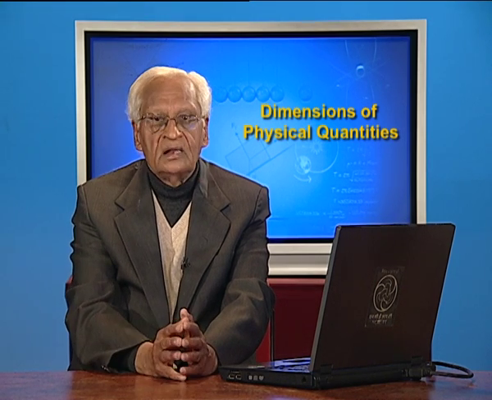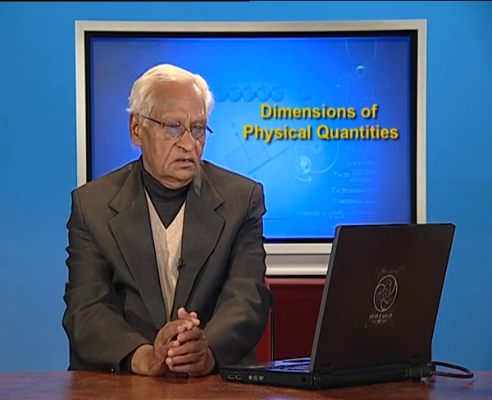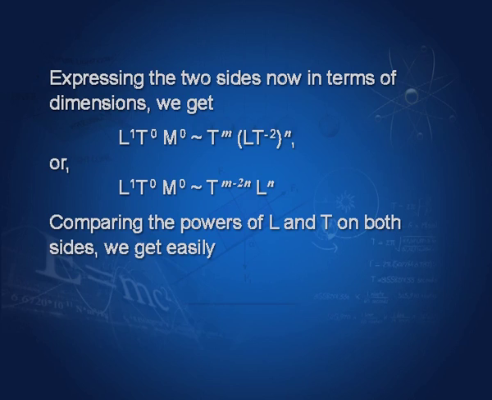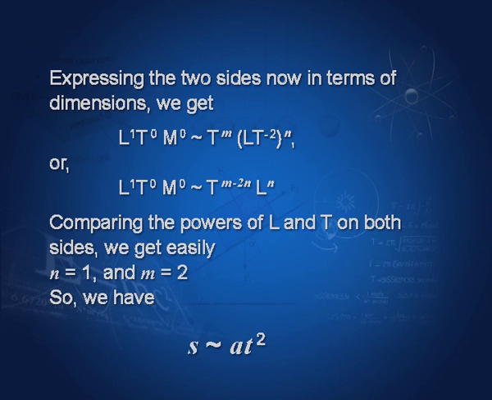Now, we compare the powers on the two sides of the equation and we get easily that n must be equal to 1 and m must be equal to 2. So, we have s proportional to a t square.